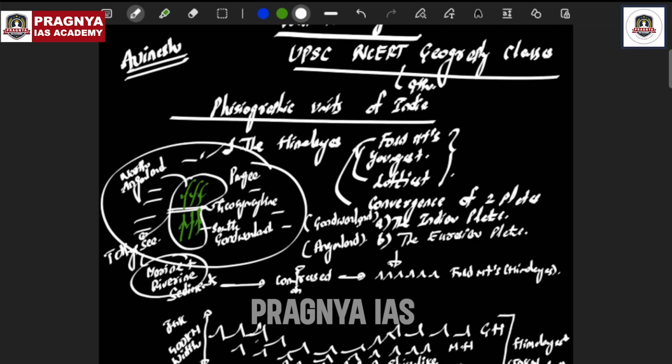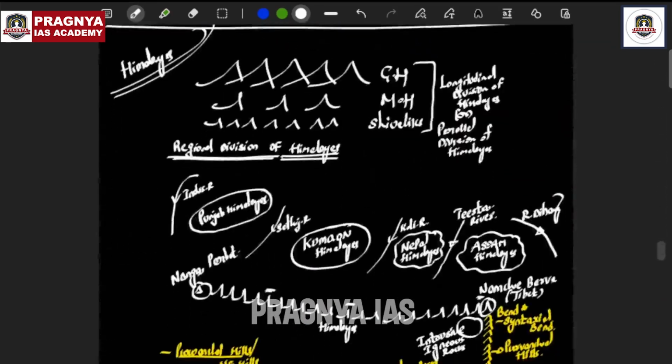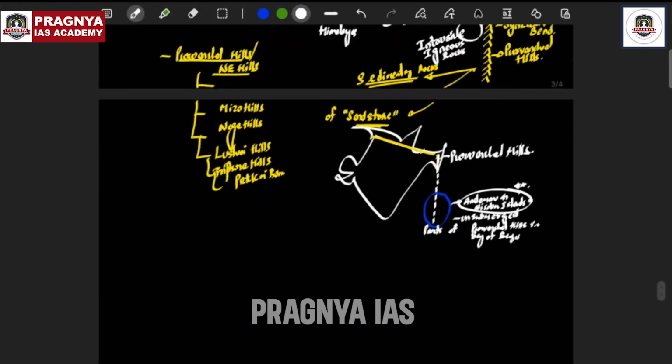That means the same Himalayas, but in a much more detailed manner. For example, the understanding of plate tectonic theory in a detailed manner. So we stick to the NCERT content only. All the content I discussed today is precisely based on the NCERT.